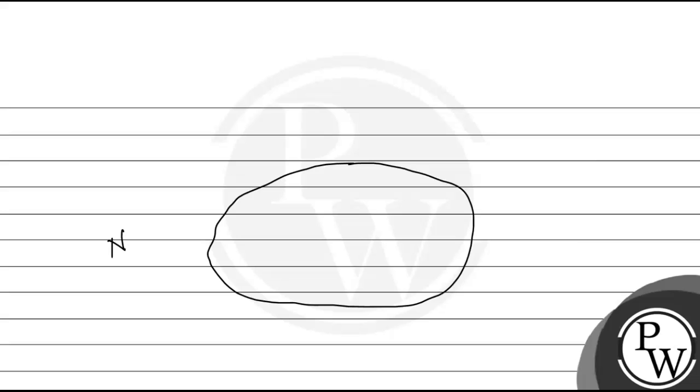This is the Earth. I am drawing the Earth. This is the North Pole and this is the South Pole. They are geographical north and geographical south. We know that the magnetic poles of the Earth are opposite. This is the south magnetic pole and this is the north magnetic pole.